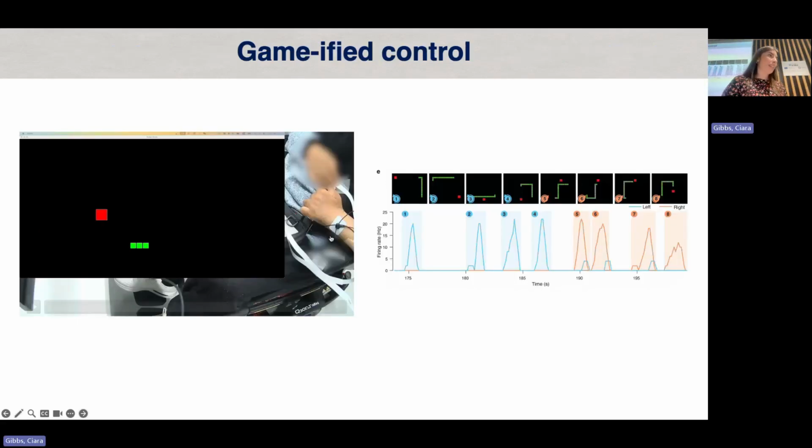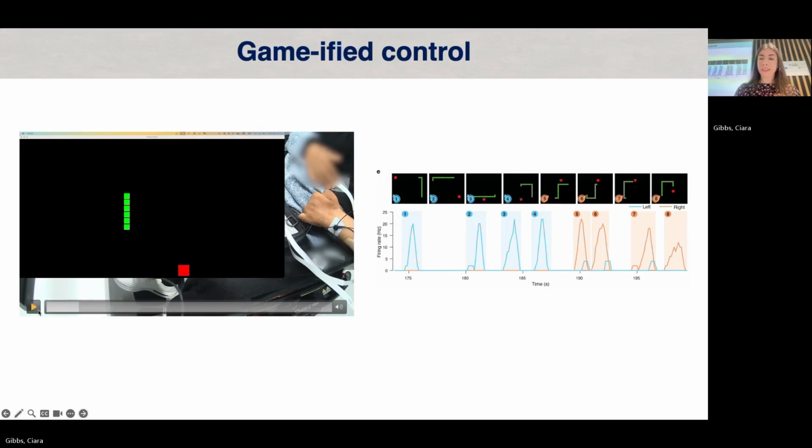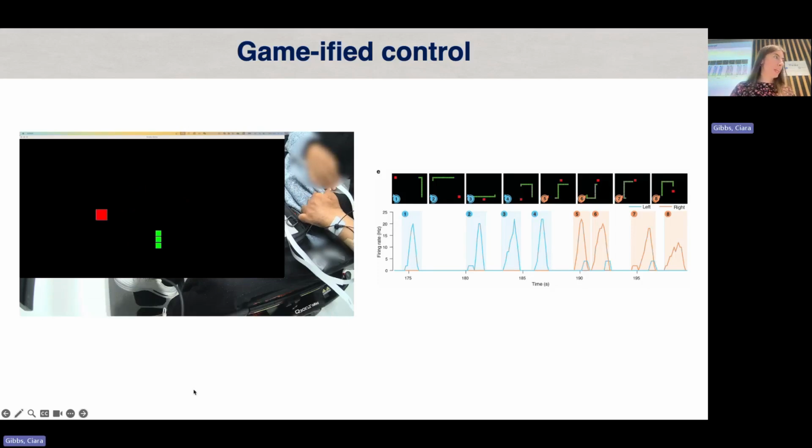So we also gamified this just to make it more interesting and have a practical application. This is an example of one of the participants performing a snake task, whereby one motor neuron was controlling anti-clockwise rotation of the snake, and another one was controlling clockwise rotation. Okay, so we were pretty happy again that we could see that they can perform 2-dimensional control tasks.